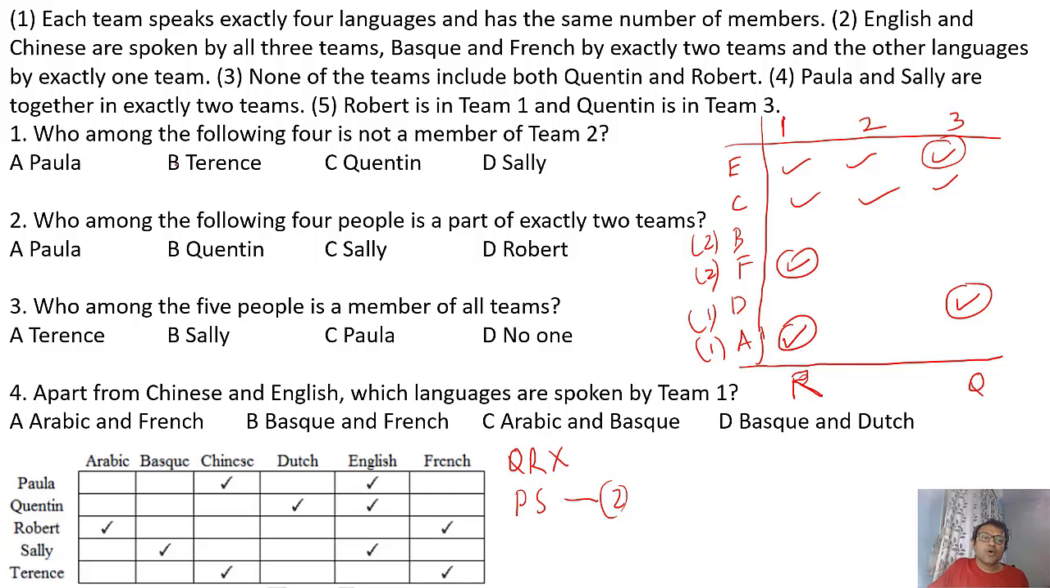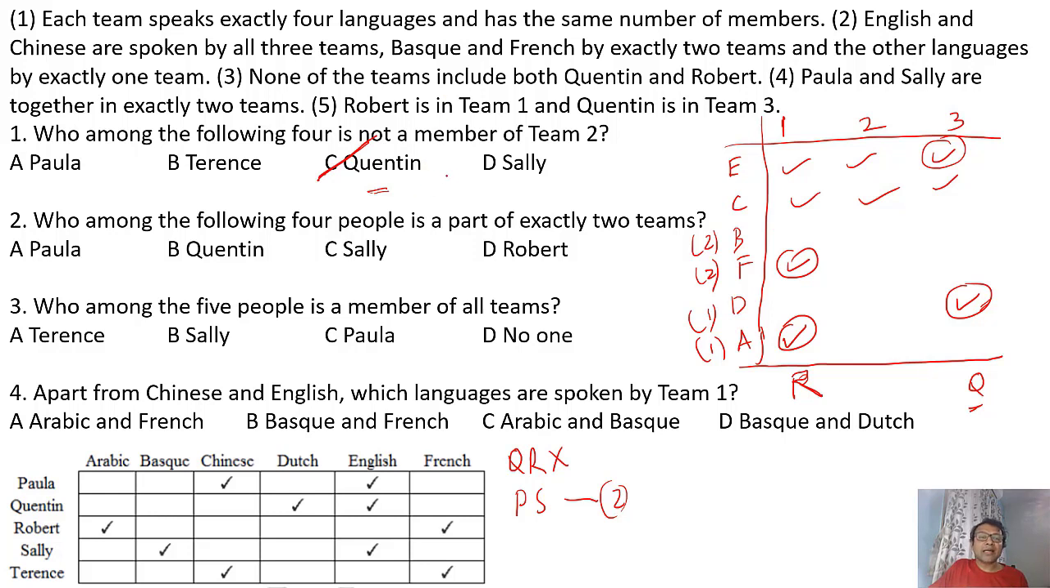For example, who among the following 4 is not a member of team 2? If I look at it, when I notice properly, I have Quentin out here. And Quentin speaks Dutch. And Dutch is spoken by only 1 team. That means it's not possible for Quentin to be in team 2. So I can directly mark the answer as option C. Just by the table which I've drawn, I can make out that Quentin speaks Dutch, and Dutch is spoken by only 1 team. So he's already in team 3 and can't be in team 2. So directly you can mark the answer as C.